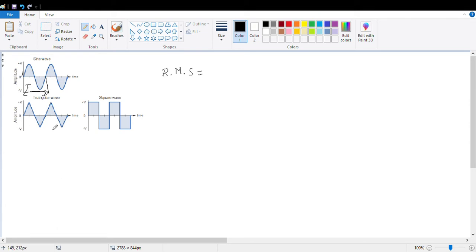For this signal also, this similar part keeps coming again and again. As they are alternating waveforms as well as periodic waveforms, they have a time period. This is the time period.